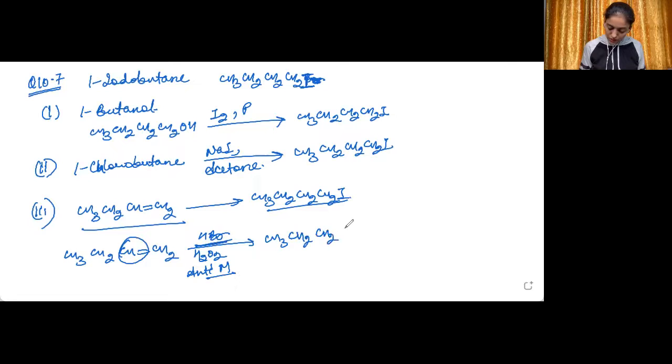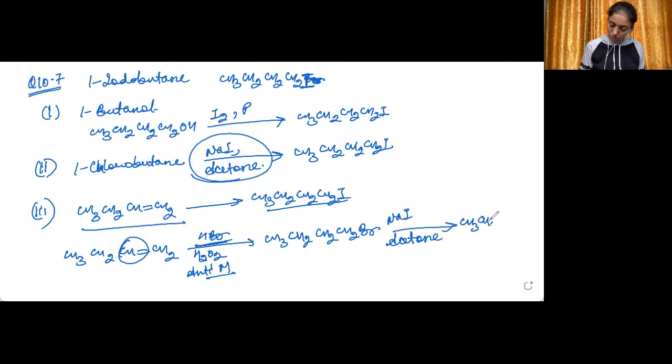So it will be CH3CH2CH2CH2Br. Now you can convert it into the iodo compound using the same reagent, NaI in acetone. This is how you can convert but-1-ene into 1-iodobutane. Hope this is clear.